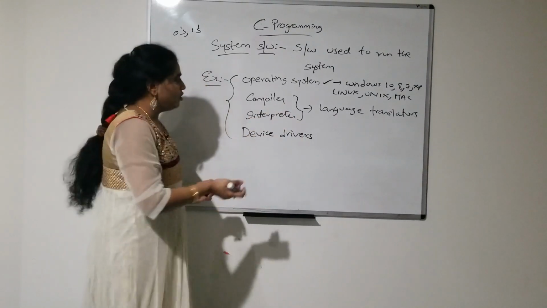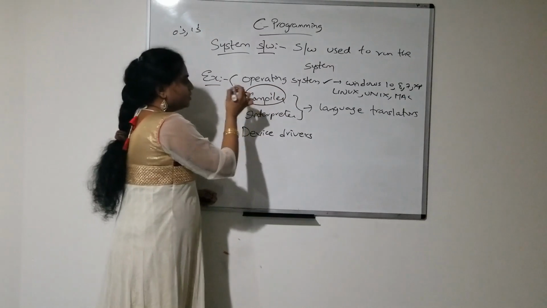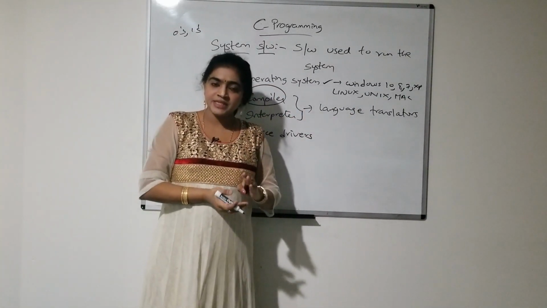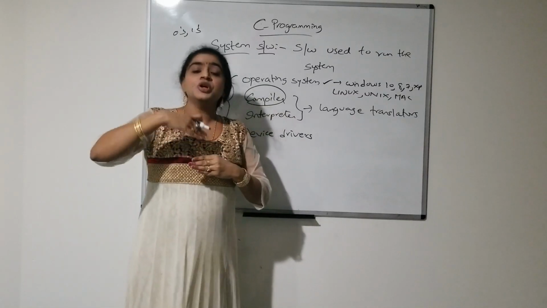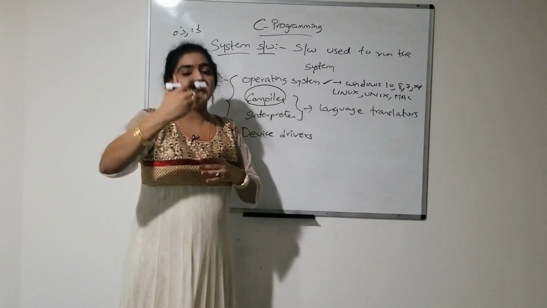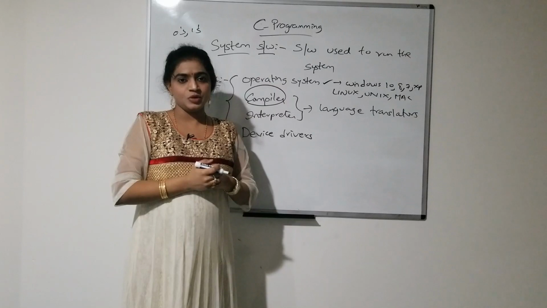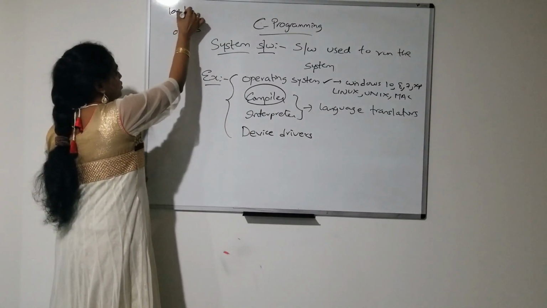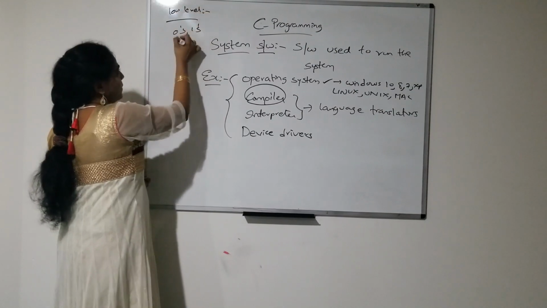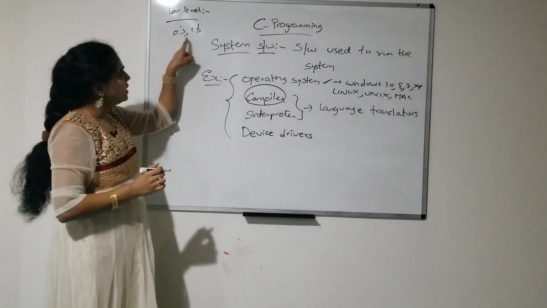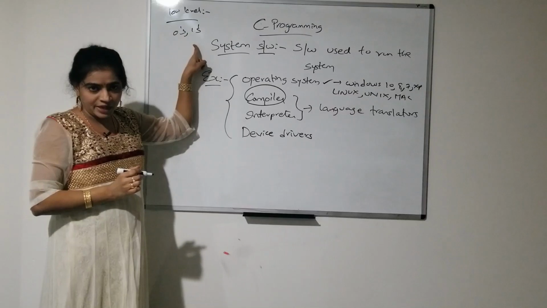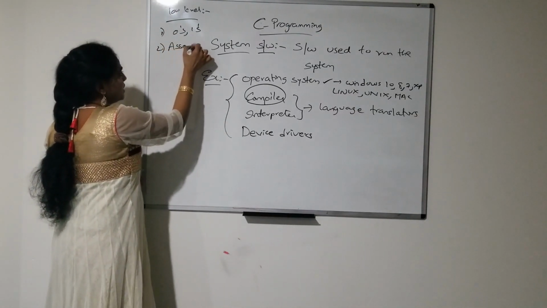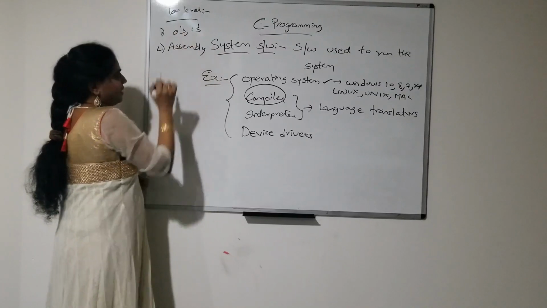So, what is meant by a compiler? First of all, compiler is a language translator which translates a high level language to low level language and vice versa. Computer language is a low level language. Low level languages are nothing but machine understandable language, that is zeros and ones binary code representation, as well as assembly language. Assembly language also comes under low level language.